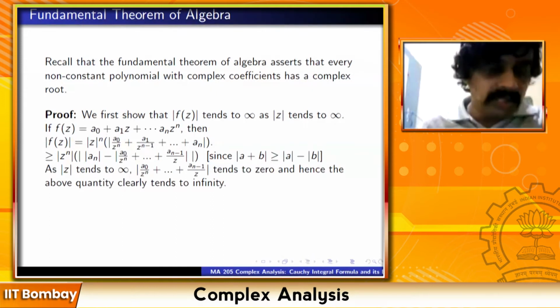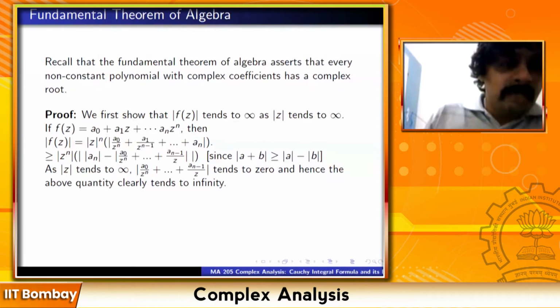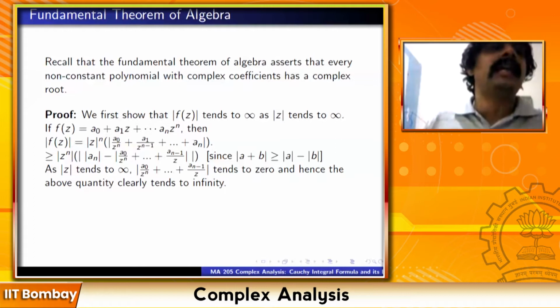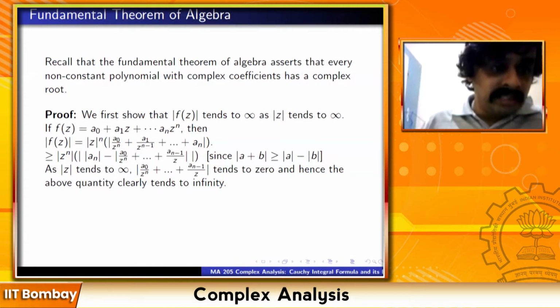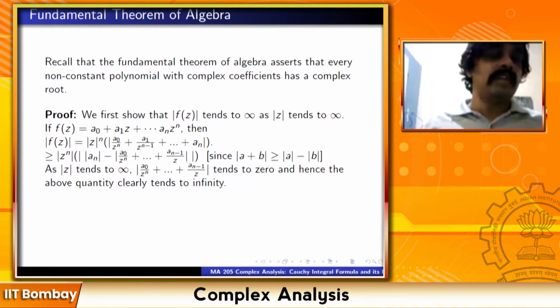But as mod z tends to infinity, this a0 by z to the n plus a1 by z to the n minus 1 plus dot dot dot plus an minus 1 by z, this modulus will tend to 0. And hence the above quantity clearly tends to infinity because you have mod z to the power n outside. The term inside the bracket will converge to mod an because the second term goes to 0. So it's mod of z to the power n into mod an. This will go to infinity as mod z tends to infinity. So mod f z tends to infinity as mod z tends to infinity.